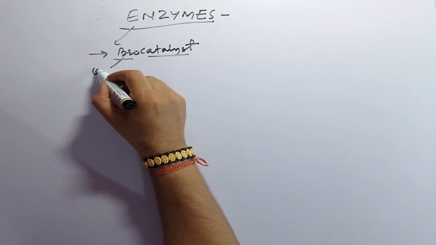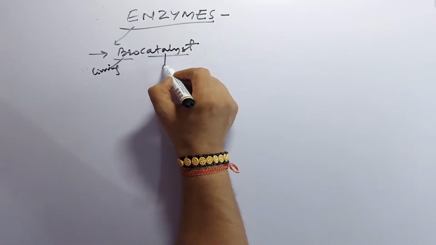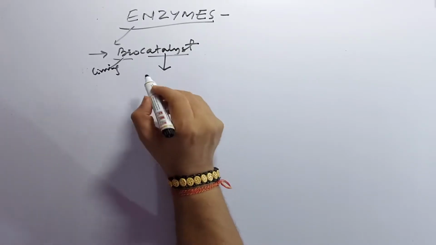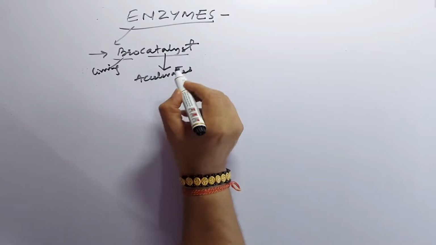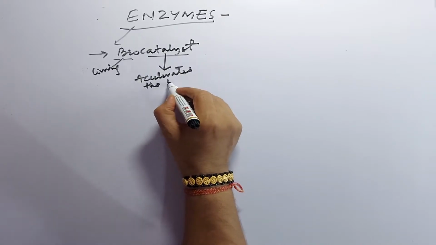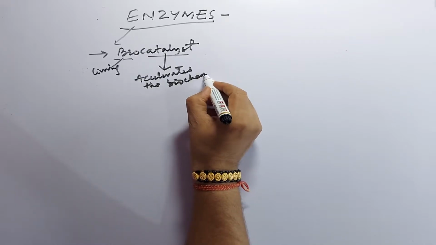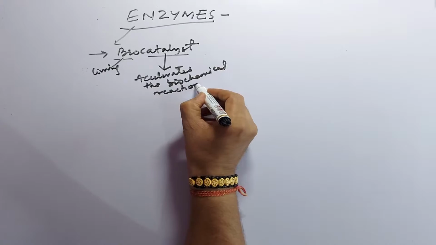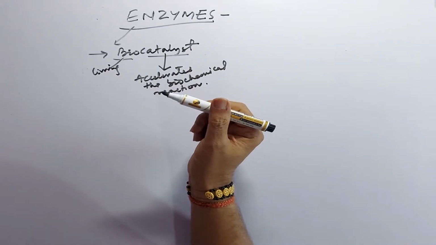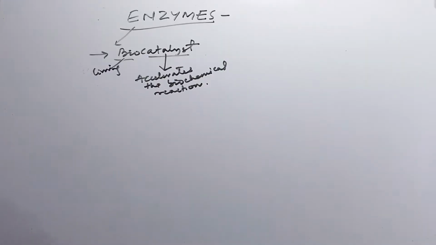Bio means living and catalyst means the molecule which accelerates the biochemical reactions.